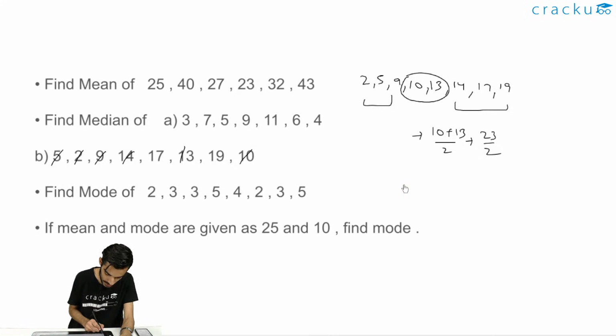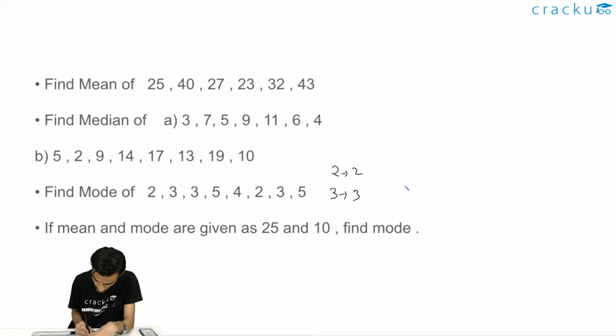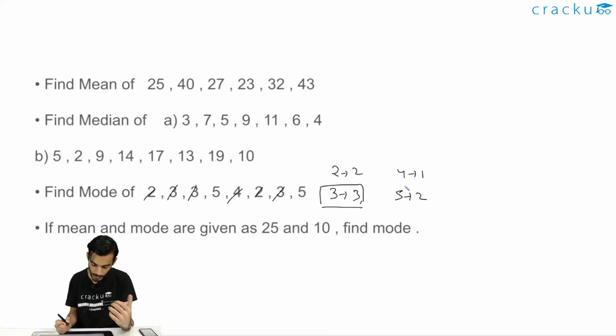Moving ahead, if no doubts, right? I don't think there are any doubts. Moving ahead. So for mode, we need to see the maximum frequency. I think we need not write it again. We can just see from this data itself that 2 is coming 2 times, 3 is coming 3 times, right? 4 is coming only 1 time, that is this, and 5 is also coming twice. So we can note that 3 is coming thrice, so the maximum frequency is of 3. So the mode for this question will be 3. I hope this should also be clear.